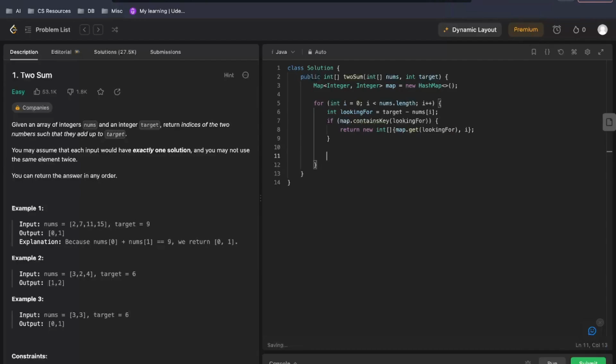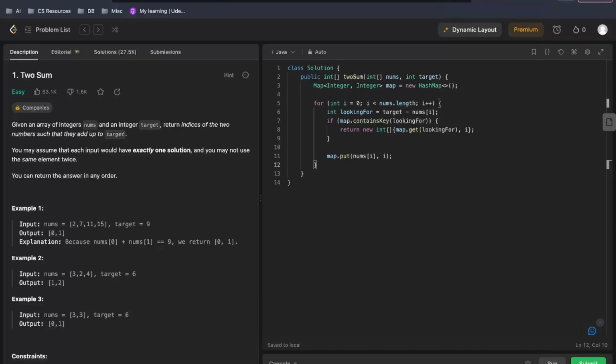And then, if not, so if we don't find the number that we are looking for, we will just add this number, that is nums[i], with the corresponding index.